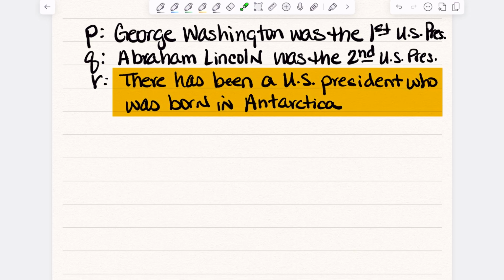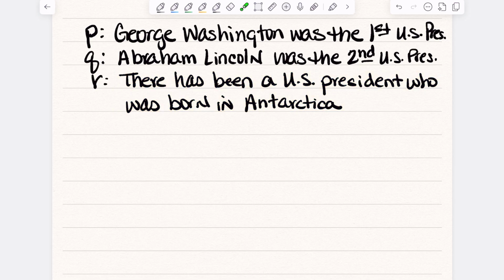And it says there has been a U.S. president who was born in Antarctica. Well, we know that's false. Why? Because all U.S. presidents are supposed to be born in America, in theory. So we know that this is true, we know that this is false, and we know that this is false.